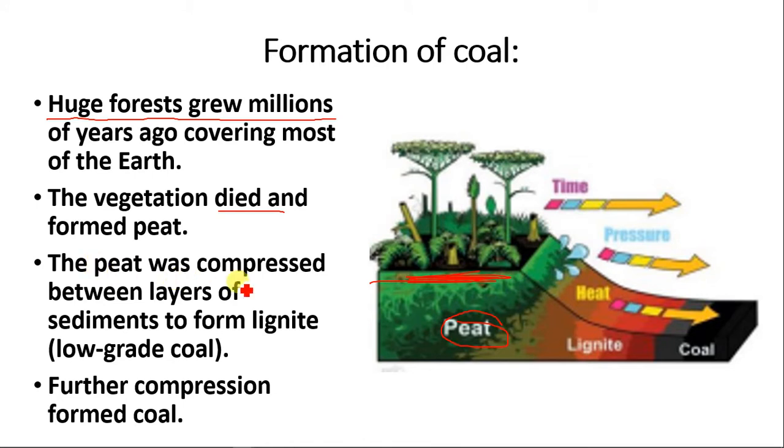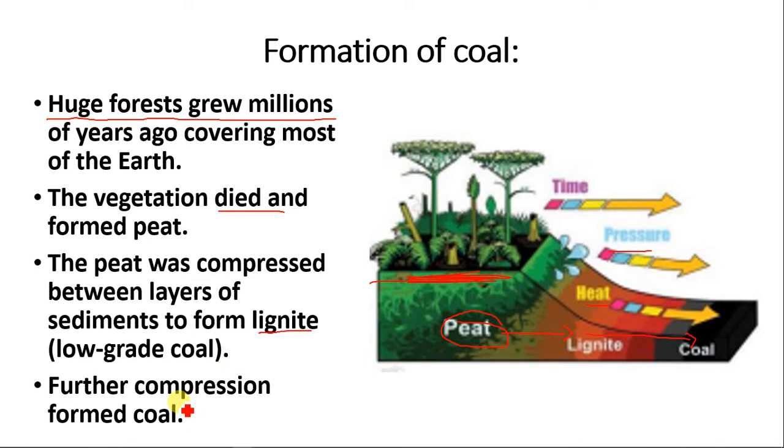Now, this peat was compressed between layers of sediments to form what is known as lignite, and lignite is a form of low-grade coal. As a result of pressure and heat, the peat is converted to lignite, and further exposure to heat and pressure will convert the lignite into coal, majorly anthracite, which is a high-grade coal. So further compression forms a coal.